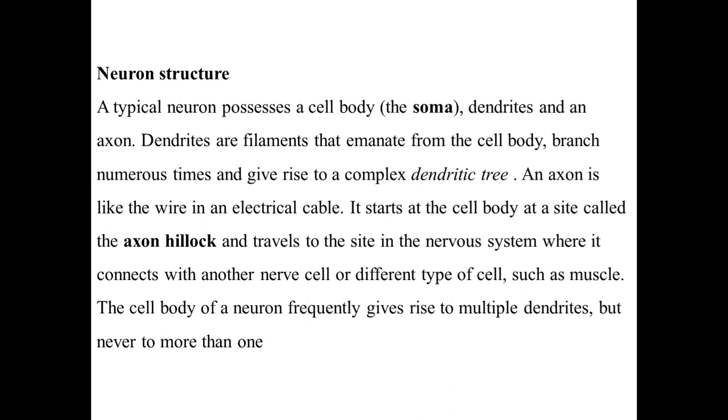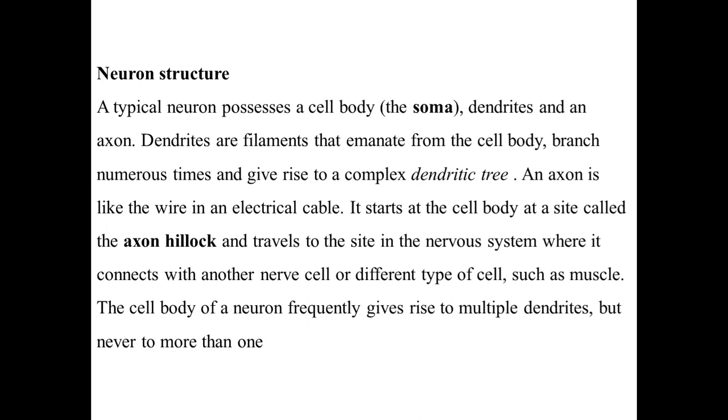So what is the typical neuron structure? A typical neuron possesses a cell body that we know as soma, dendrites and an axon. Dendrites are filaments that emanate from the cell body, branch numerous times and give rise to a complex dendritic tree. If you observe a tree, you can see that the dendrite structure is almost similar to a tree.